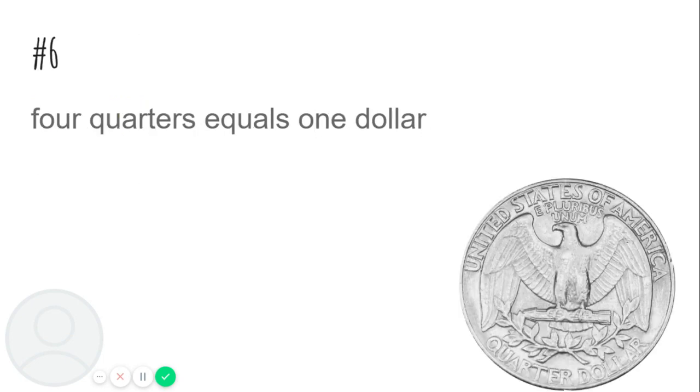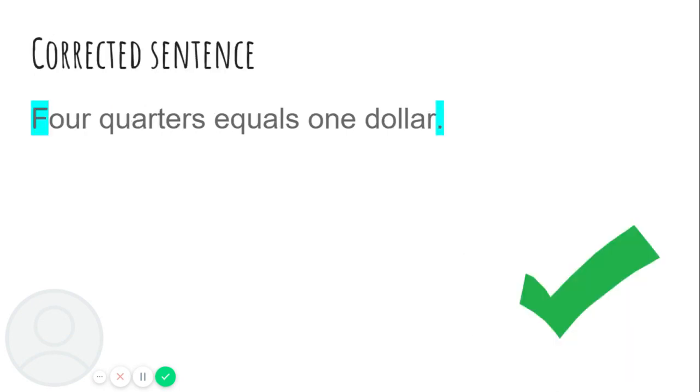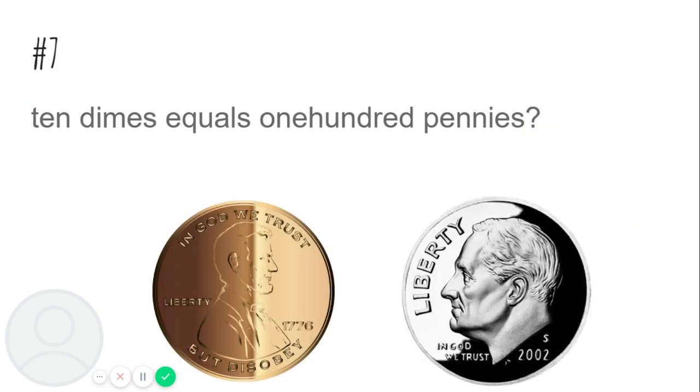Number 6, 4 quarters equals $1. What do you think needs to be fixed? The F needs to be capitalized and there needs to be a period at the end because this is a statement. All right, good job. There we go. Okay. Number 7, 10 dimes equals 100 pennies.